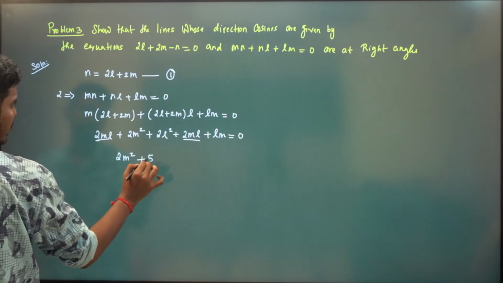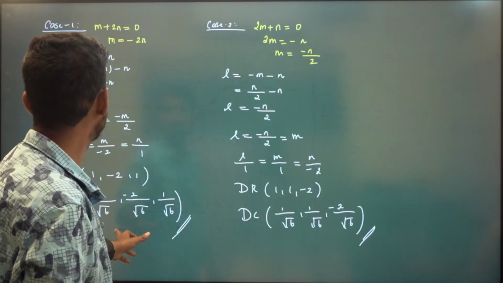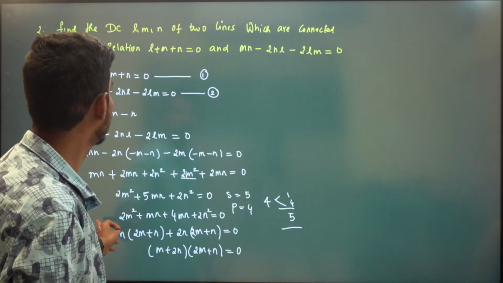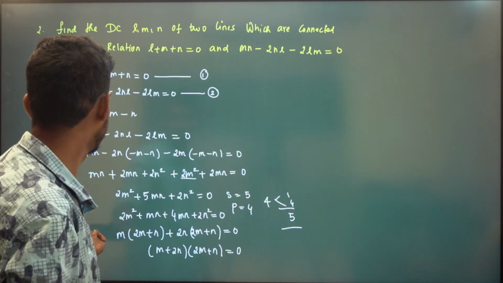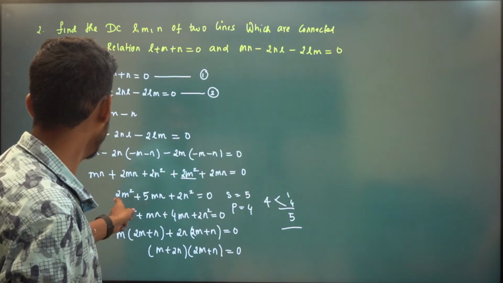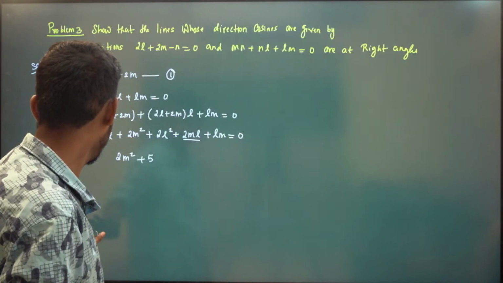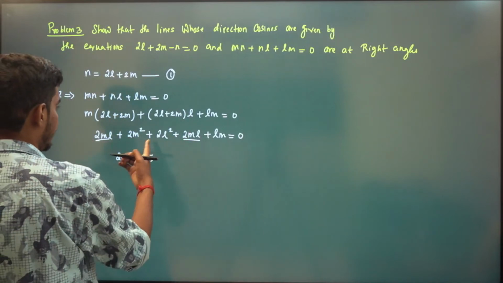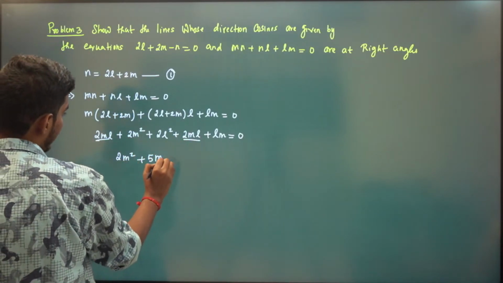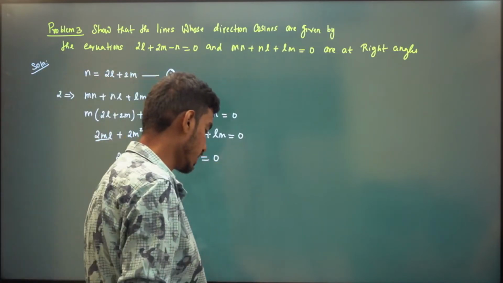So we have 2M square plus 2L square, and the ML terms sum up to 5 times ML. Okay, so 2M square plus 5 times ML plus 2 times L square is 0.